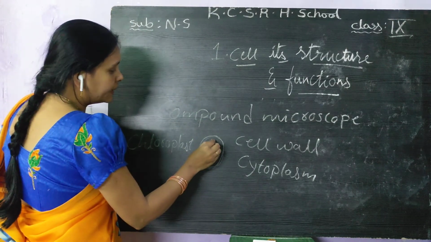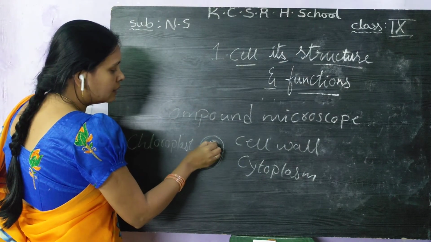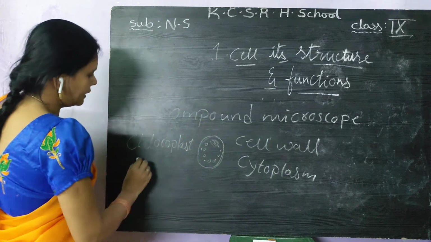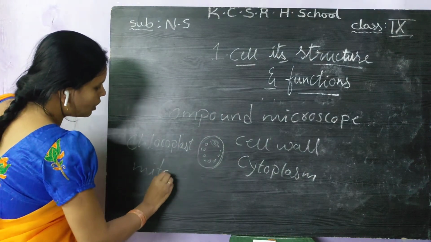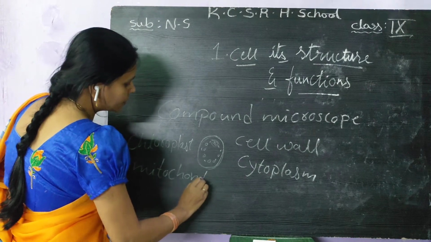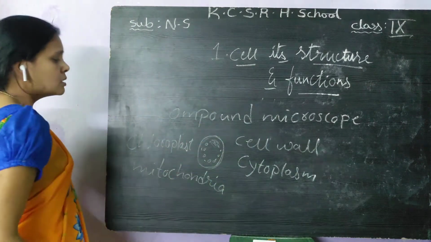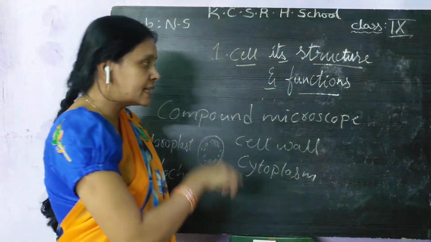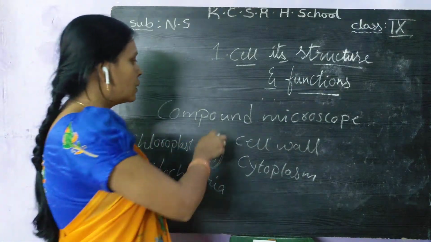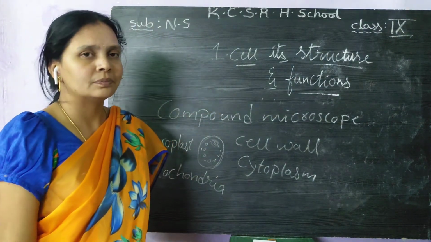Along with it, it has a double membrane structure, which is recognized as mitochondria. These types of components are present inside the cell. They could be discovered only with the compound microscope.